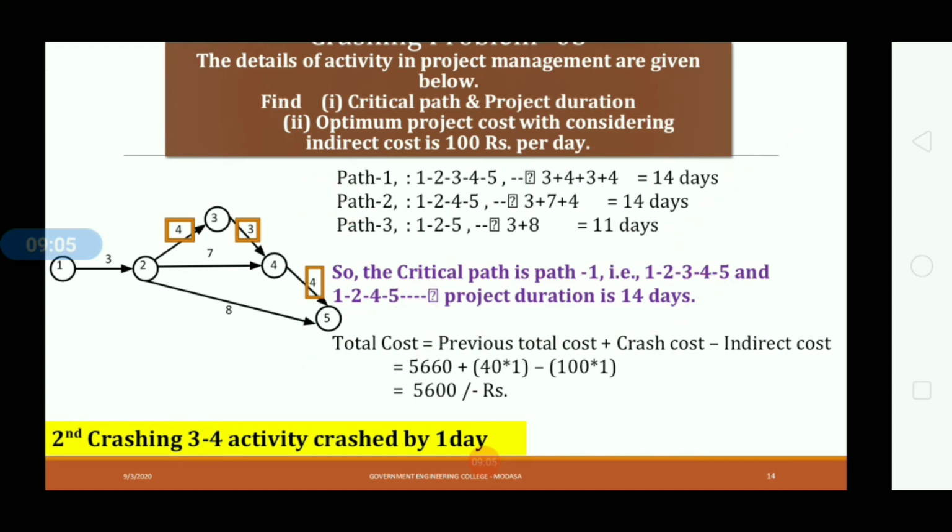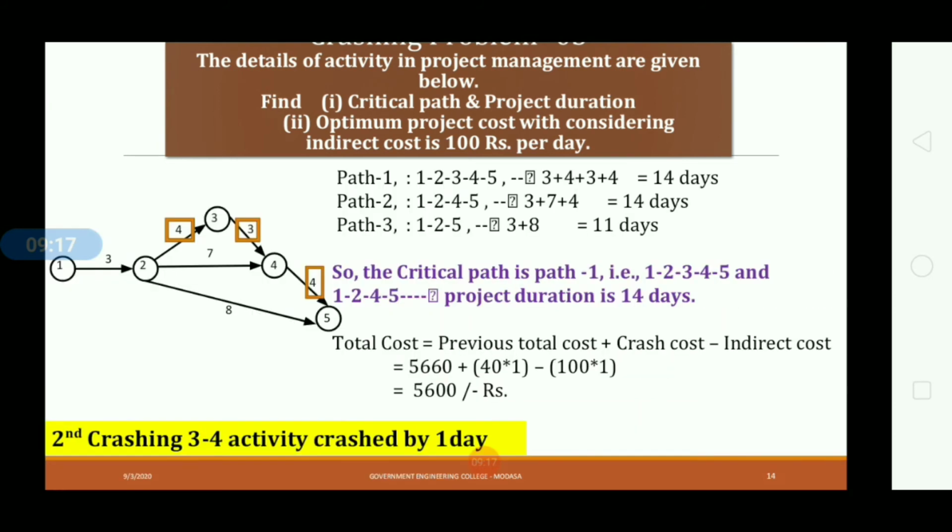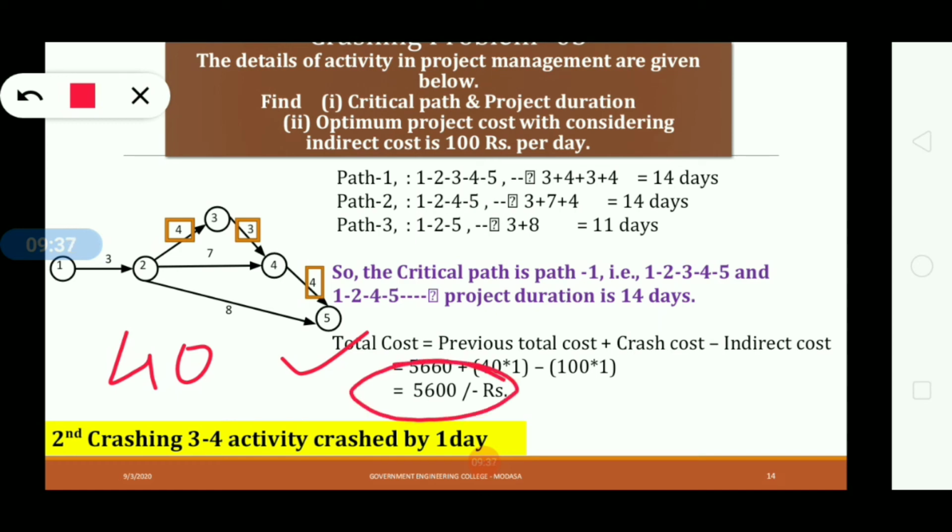So what is the previous total cost? The previous total cost is 5,660 rupees. So put this previous cost in the second crashing equation. After second crashing, the total cost is equal to 5,660 rupees plus crash cost. Our cost slope is 40 and crashed by 1 day, so 40 multiplied by 1, minus indirect cost 100 multiplied by 1. So we will get 5,600 rupees. That is our total cost after second crashing.